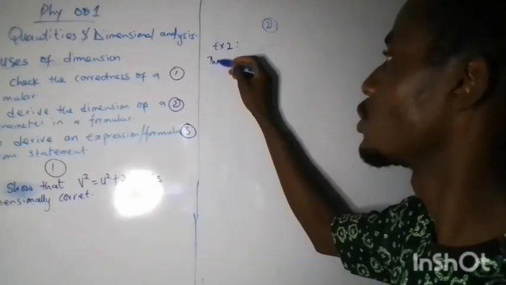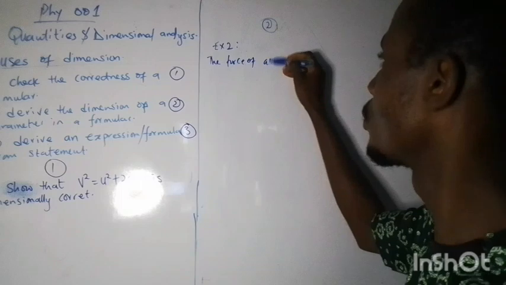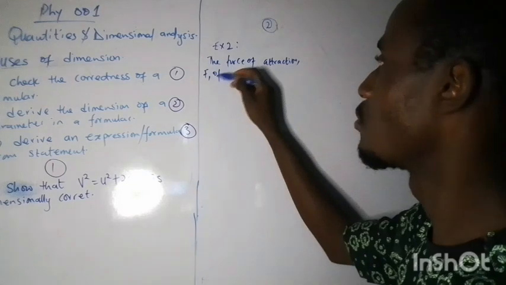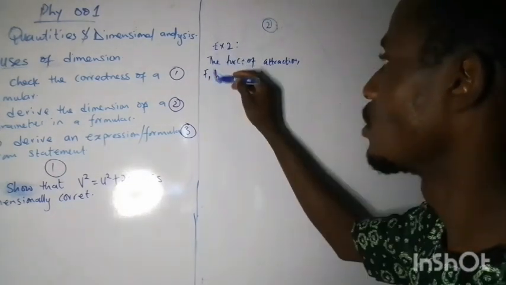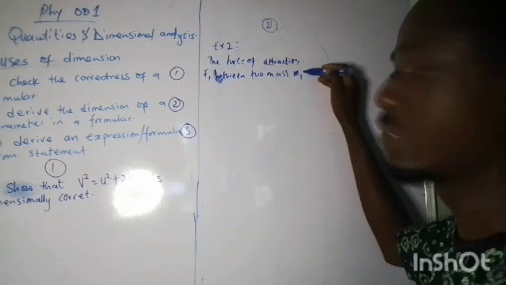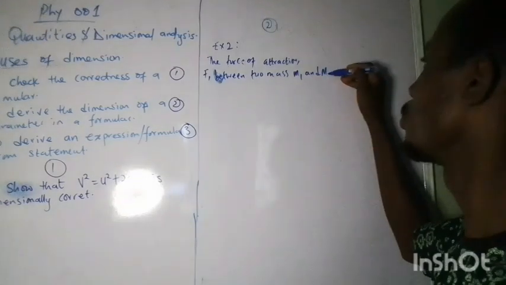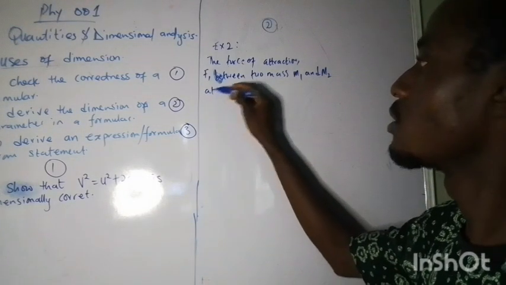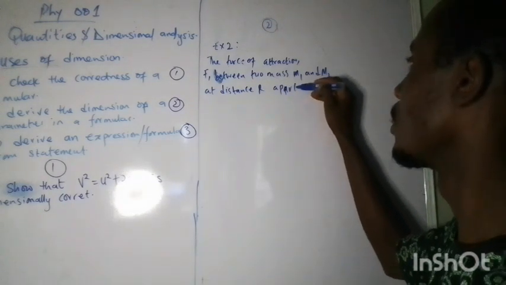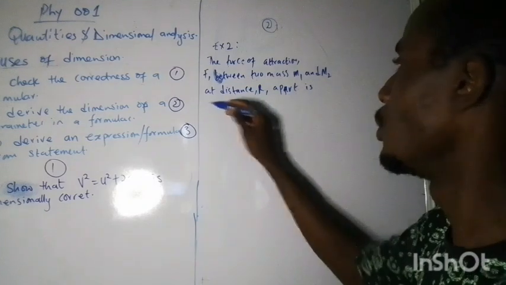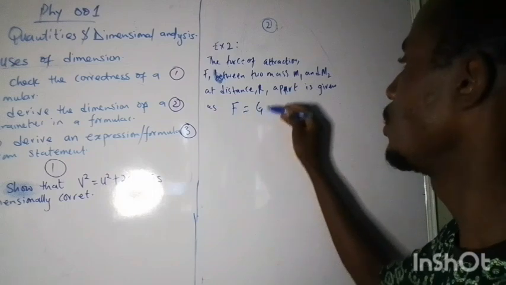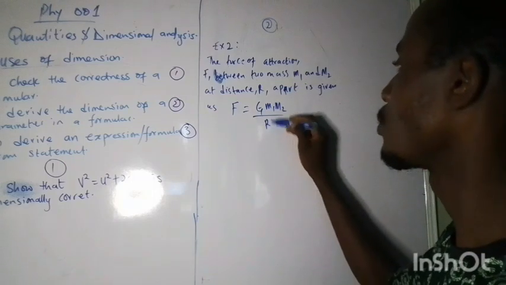The force of attraction F between two masses M1 and M2 at distance r apart is given as F equals G M1 M2 over R squared.